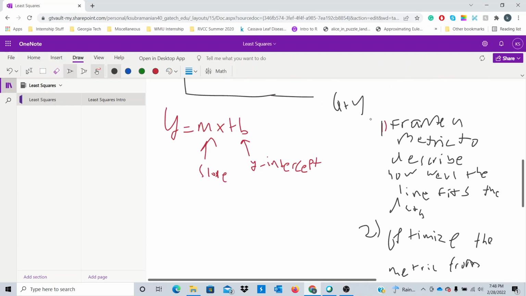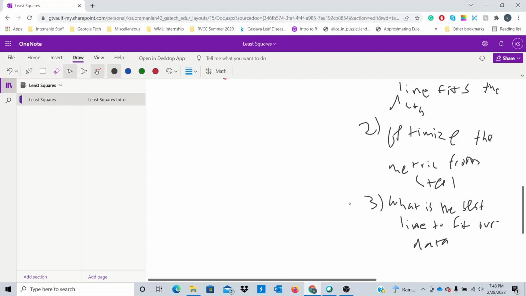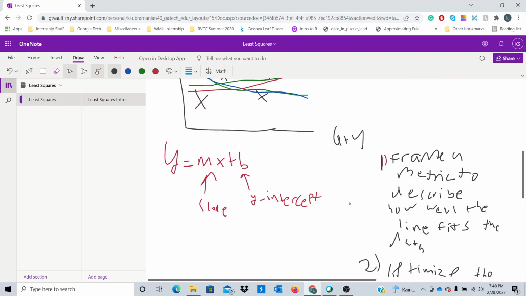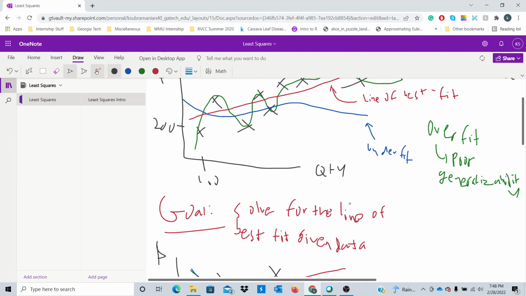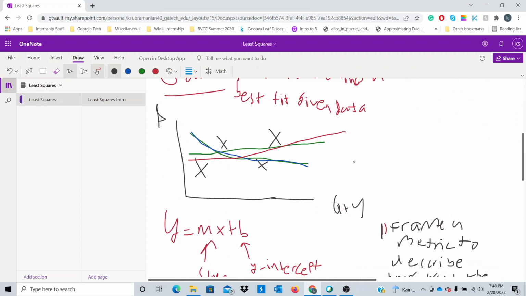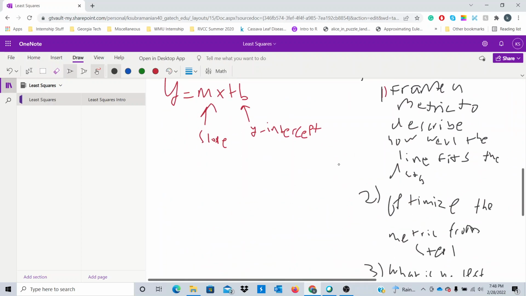So these three questions are the steps we're going to be tackling in the following videos on linear least squares. I just wanted to give you a brief intro as to the problem we're trying to solve, that way we're on equal footing here.